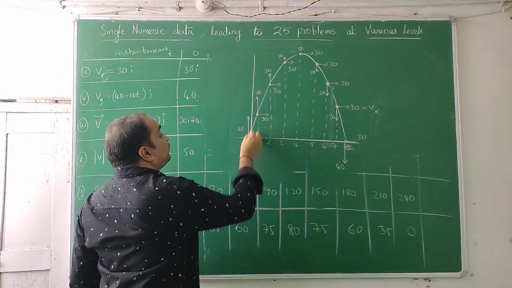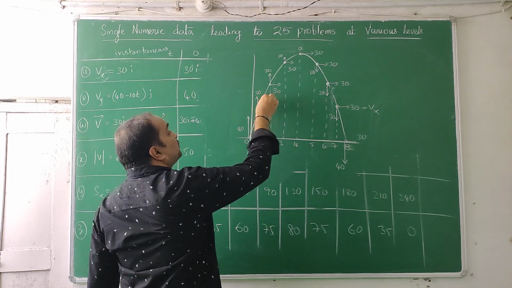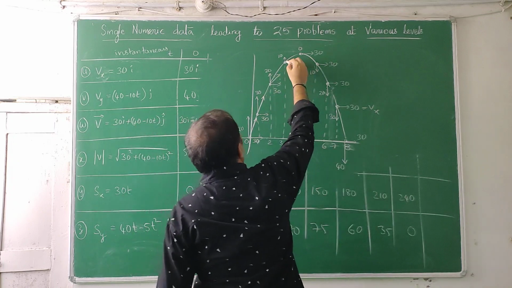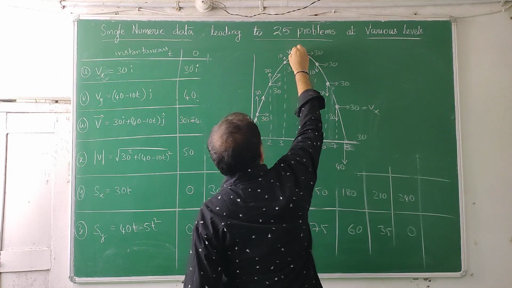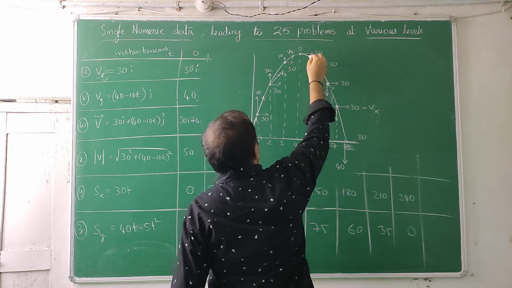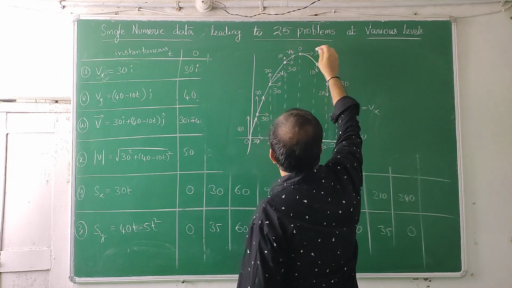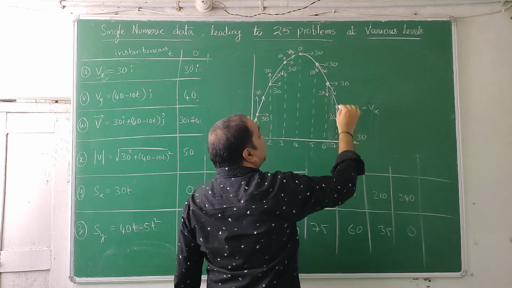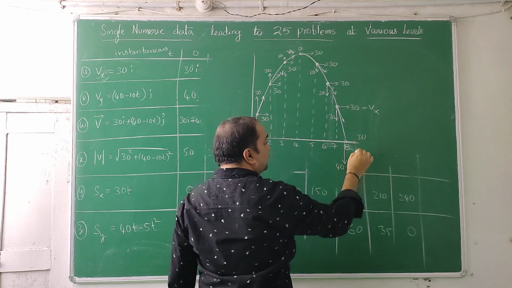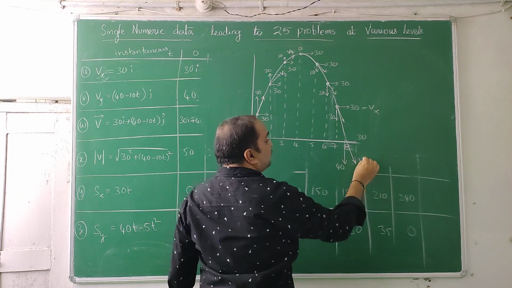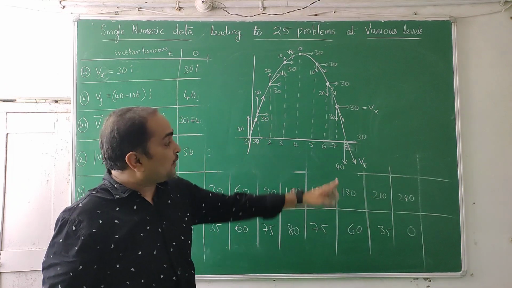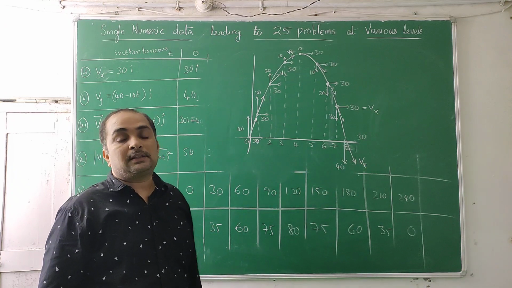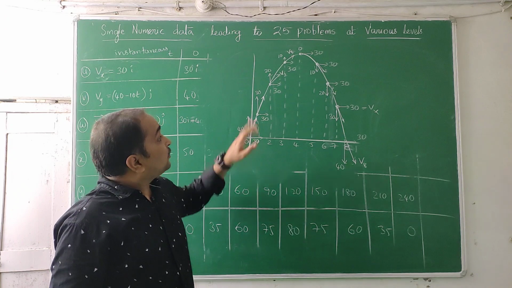Now this vector is V1, V at 2 seconds. Now the combination of these two gives V at 3 seconds. Actually it will be tangential to the path. We have not drawn a proper diagram. V at 3 seconds, V at 2 seconds. This is V at 4 seconds. Write a tangent, V at 5 seconds. Velocity at 6 seconds, velocity at 7 seconds. Take a triangle. This is the velocity at 8 seconds. Just before collision its velocity will be 30i minus 40j. So these are the different things.